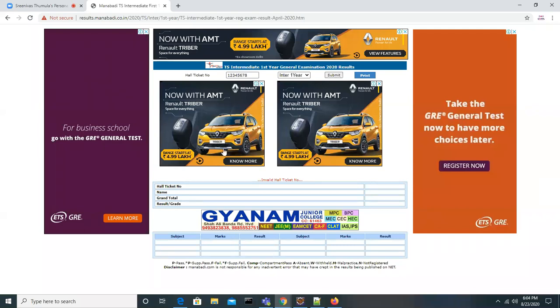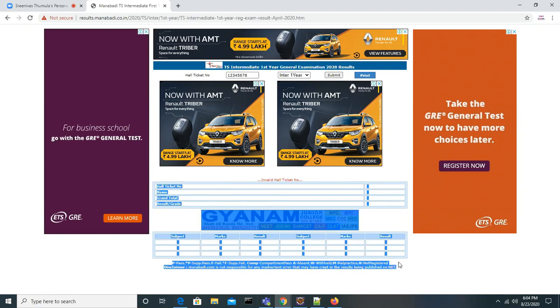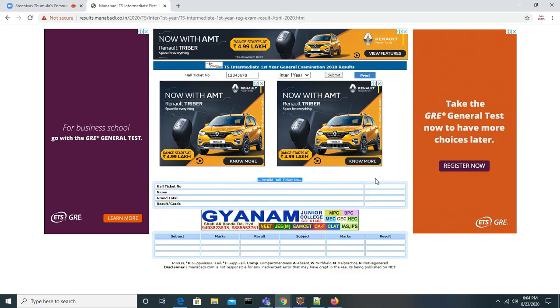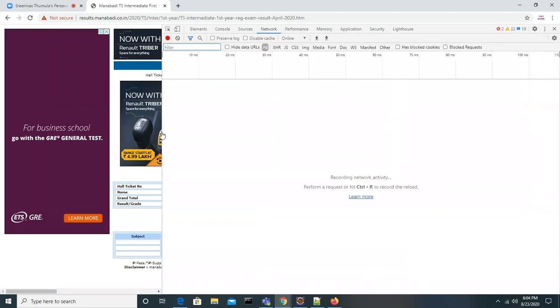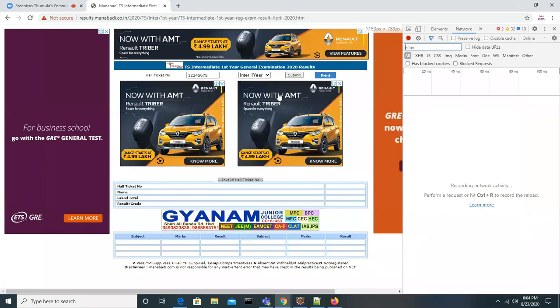Sorry, guys. We give some input here, and that input will go back and the response will come here. It is even saying invalid hall ticket number. On what basis is it telling that? Some server back end response is going. Let me clear this and click on the submit button.